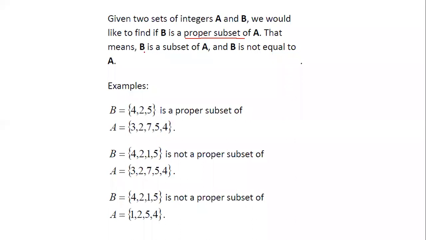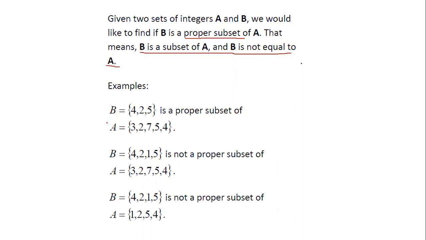Now I hope everybody understood what a subset is, and we will understand this difference between subset and not equal. Let's see this example. B is 4, 2 and 5, and set A is 3, 2, 7, 5 and 4.